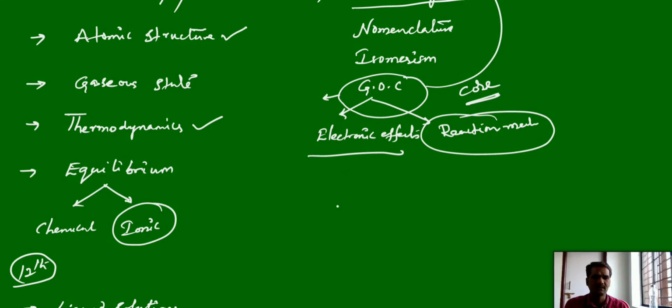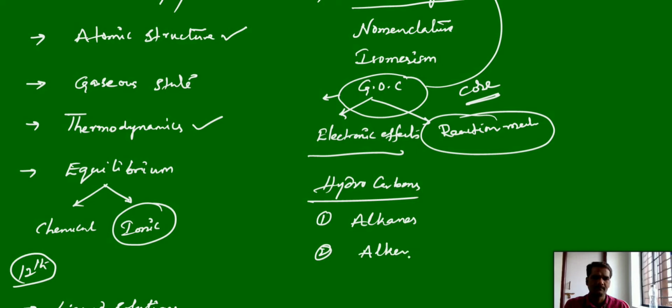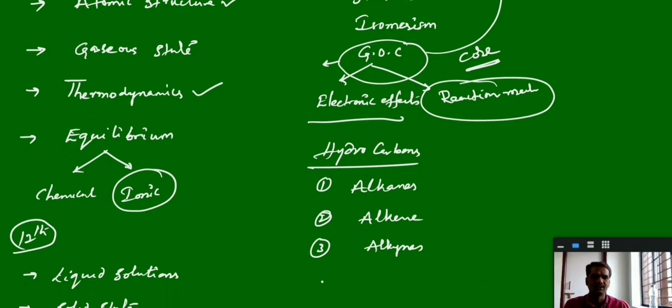That means we have the chapters. First, in the 11th we have the chapter hydrocarbons. In that, we'll discuss mainly saturated hydrocarbons and unsaturated hydrocarbons, their preparation and chemical and physical properties. First one, alkanes. The second one, alkenes. The third, alkynes. And the fourth one, benzene.